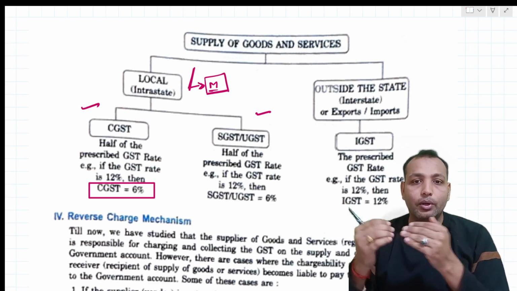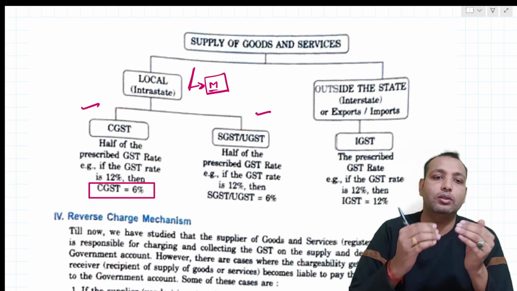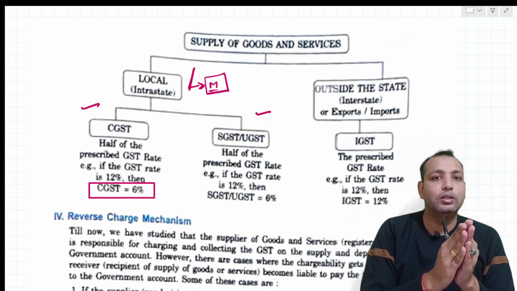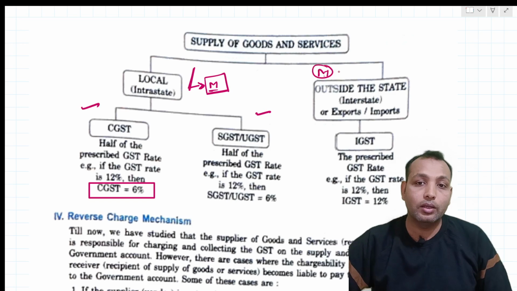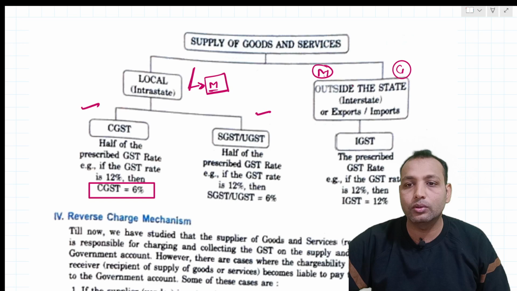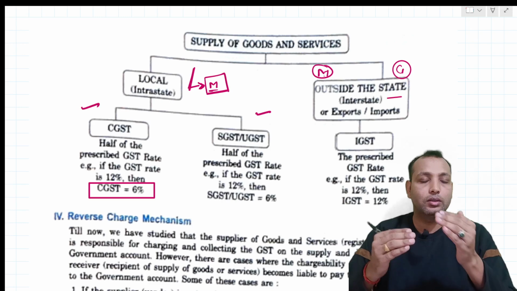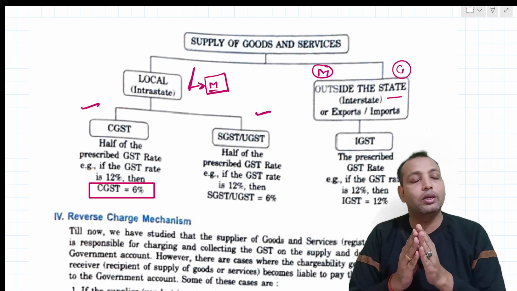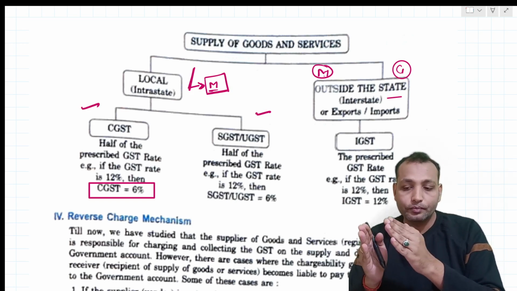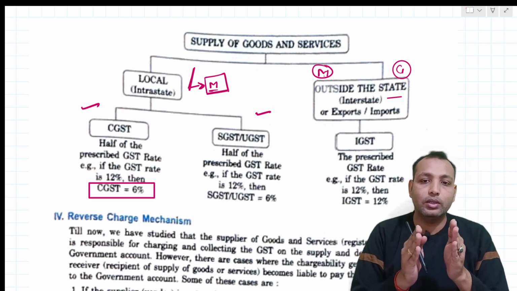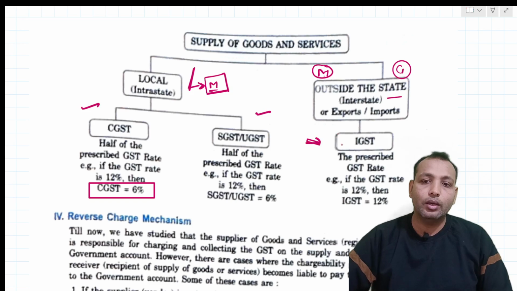So if you are purchasing or selling within the same state, you need to pay CGST and SGST only. Outside the state, say you are purchasing something from Maharashtra and you want to sell it in Gujarat or in another state, it is known as interstate. So interstate means export and import between the states, happening in the country India. There you need to pay IGST.